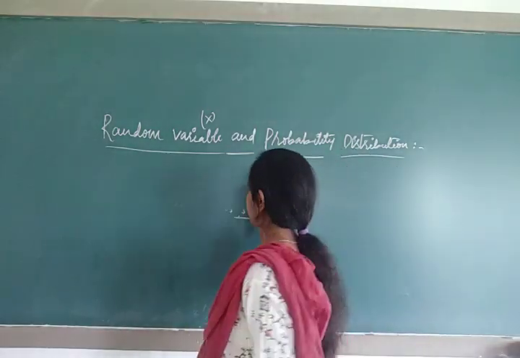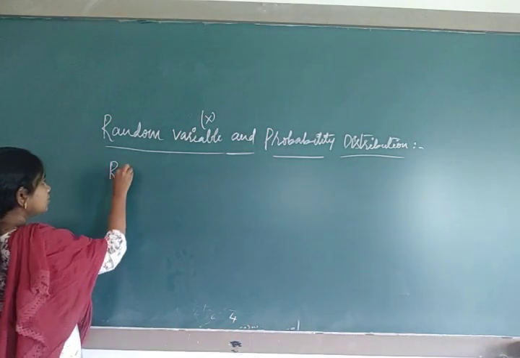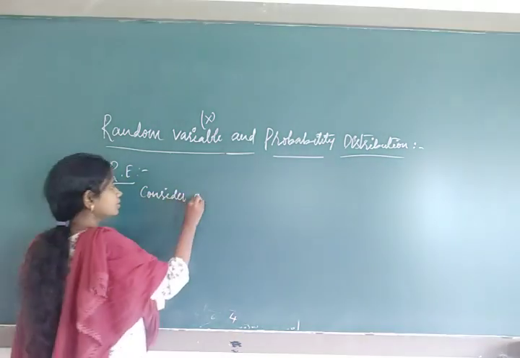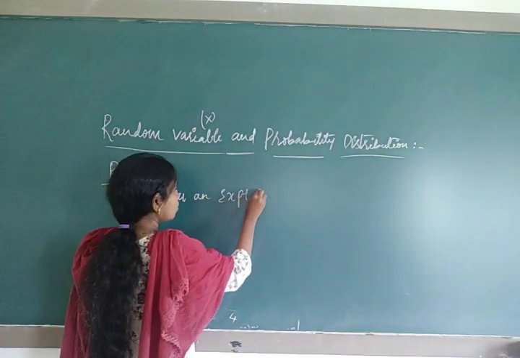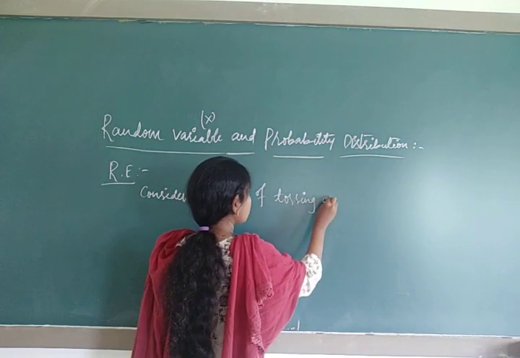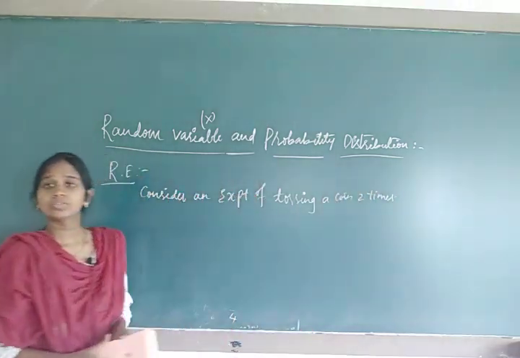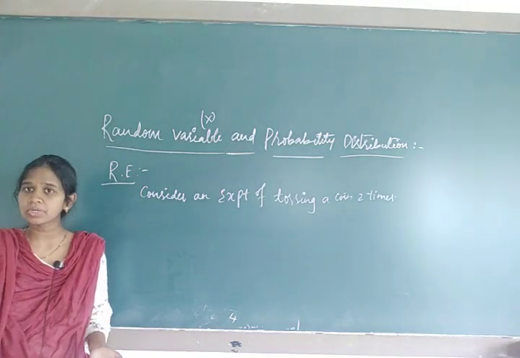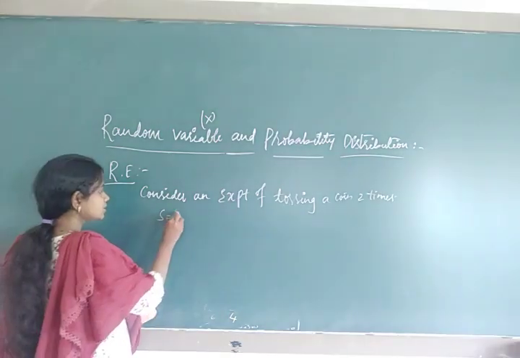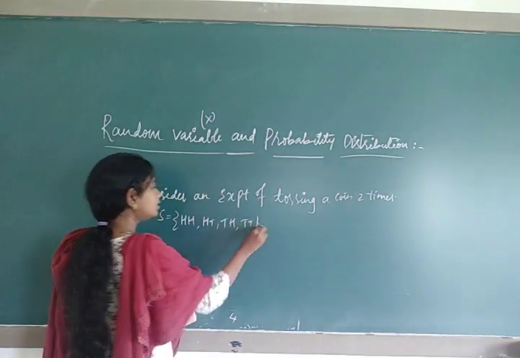Let us take a random experiment, that is, tossing a coin 2 times. I will write here: consider an experiment of tossing a coin 2 times. So when the coin is tossed 2 times, what are the possible outcomes? We write them in the sample space. We know that, just write it down. S is equal to HH, next HT, then TH and the last one TT.